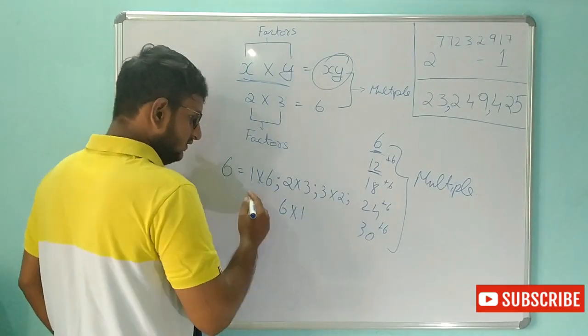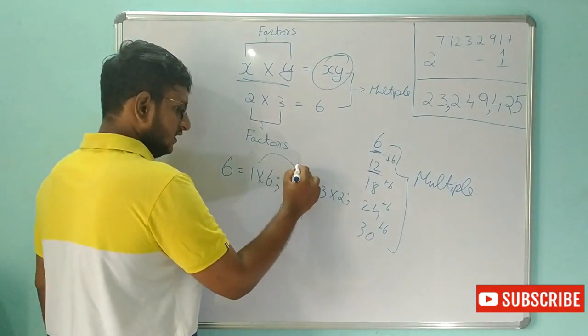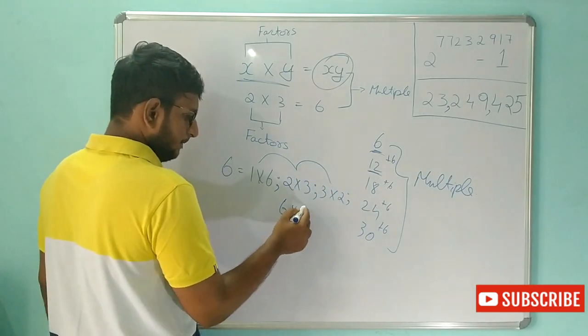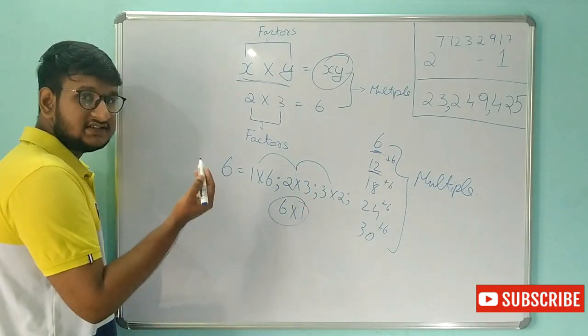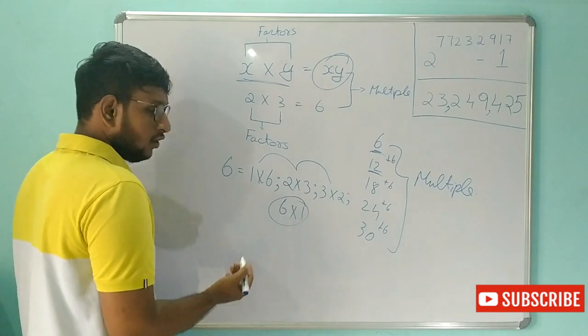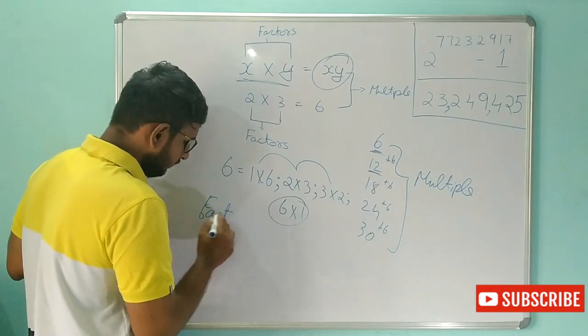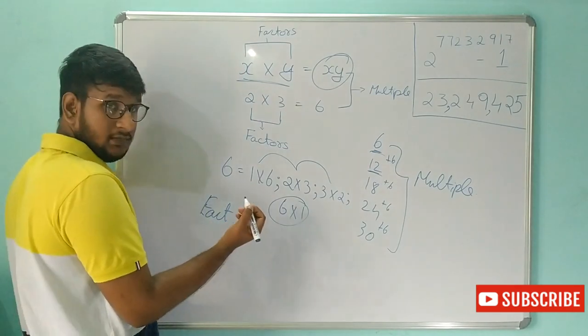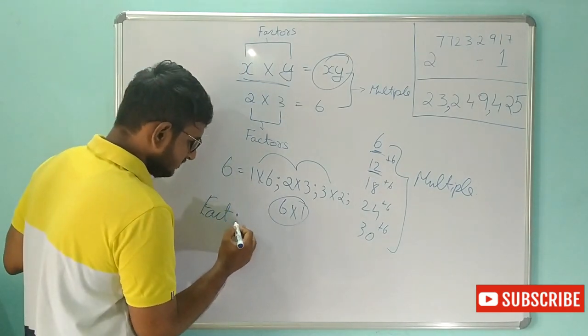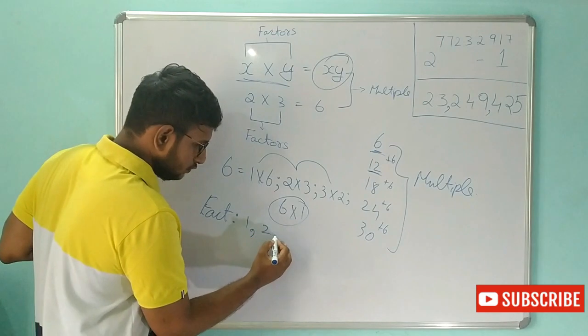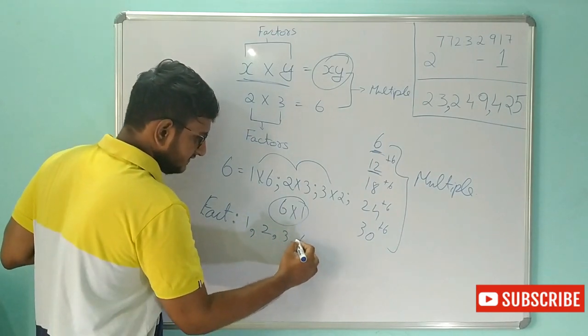So these are the possibilities where we can get 6. So what is the factor of 6? It is nothing but 1, 2, 3 and 6.